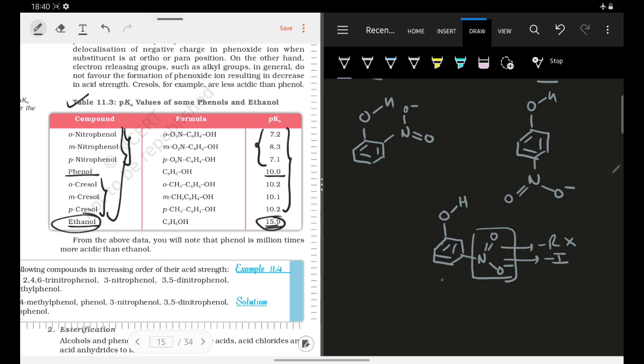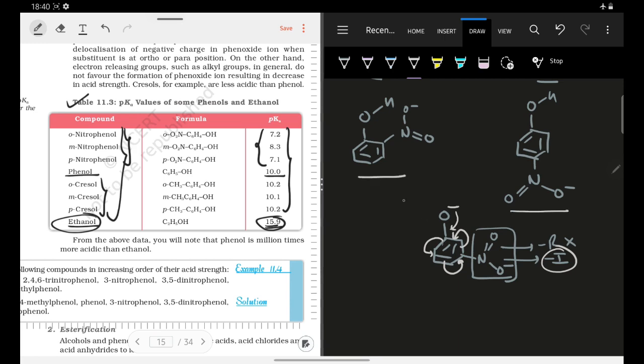Why? Because nitrogen is electronegative, and we know that nitro groups are electron withdrawing because of minus R and minus I. As it is present on the meta position, the negative charge of the phenoxide that will form will never be in resonance with this nitro group. So this nitro group can never stabilize that negative charge by taking it in resonance with itself. But it is stabilizing the conjugate base, the phenoxide ion, by its minus I effect. So this will be more acidic than phenol, but not as acidic as the ortho and para isomers.